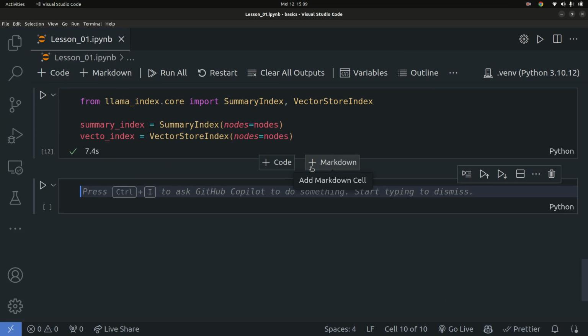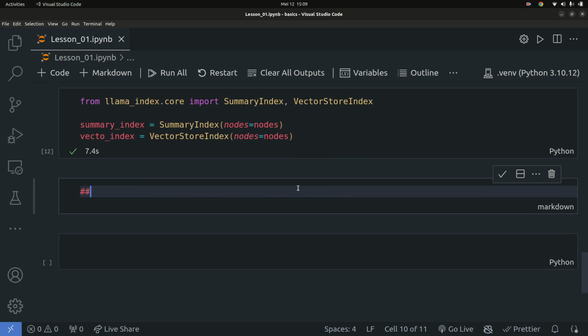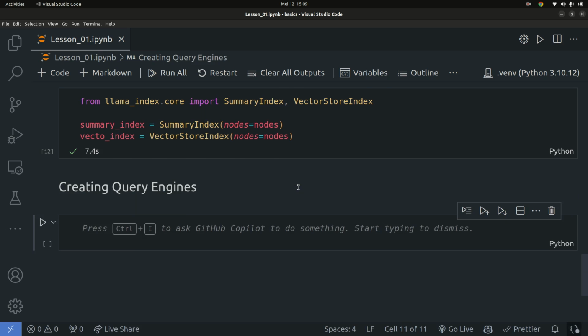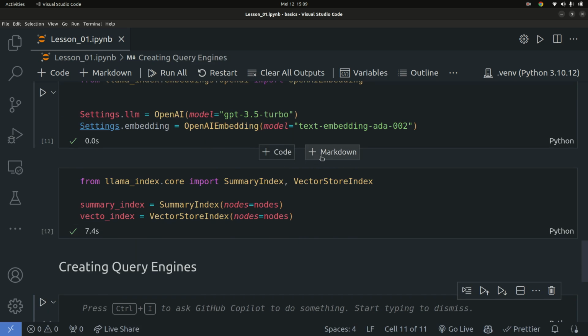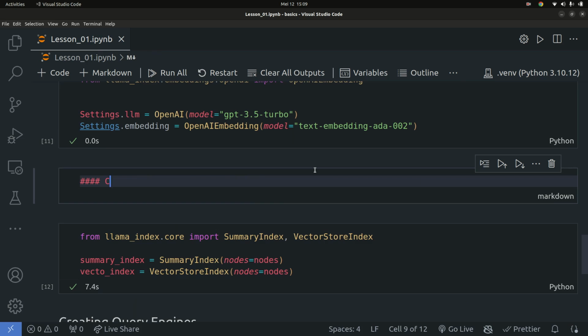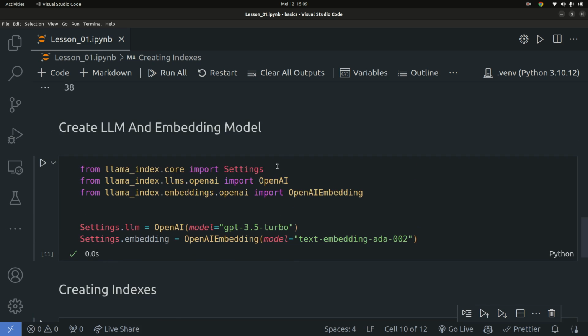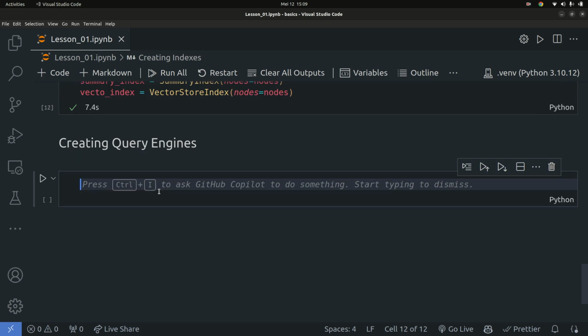Let's go ahead and create these query engines now, basically turning our vector index, this one right here, into a query engine. Let me always add a comment right here: creating query engines. And this one was creating indexes, so let me add it right here: creating indexes. Okay, and that's basically it. So let's go ahead and create this engine.